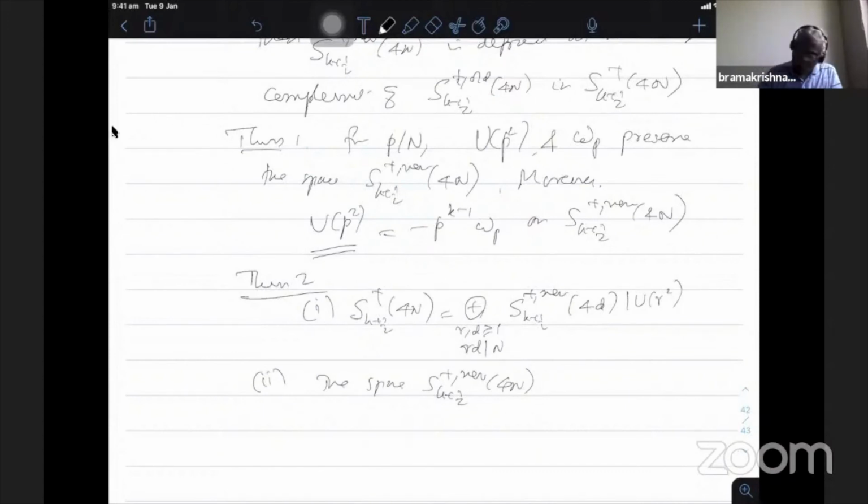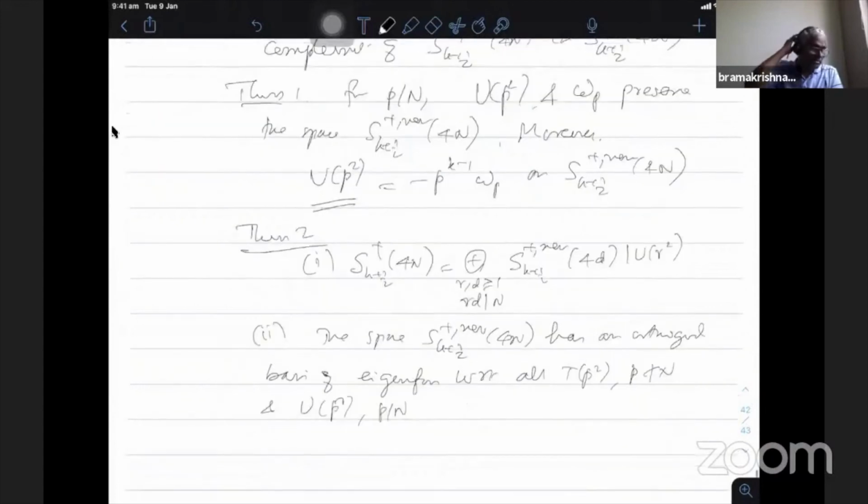The space S_{k+1/2}^+ has an orthogonal basis of eigenforms with respect to all T_{p^2}, p not dividing N, and U_{p^2}, p dividing N. And then for U_{p^2}, the eigenvalue is plus or minus p^{k-1}, because W_{p^2} has plus or minus 1 eigenvalue.